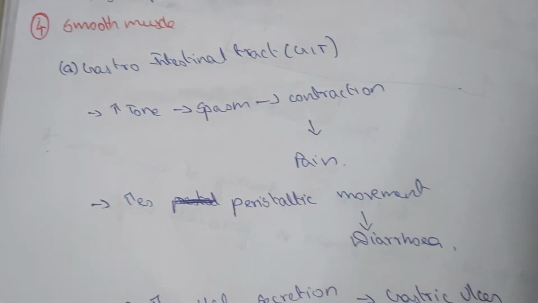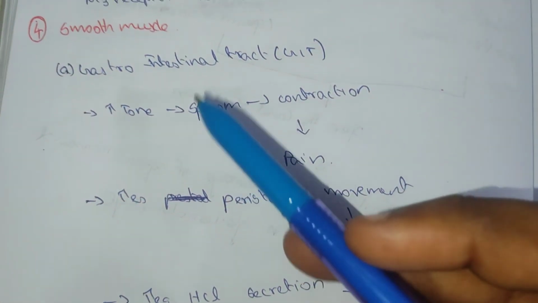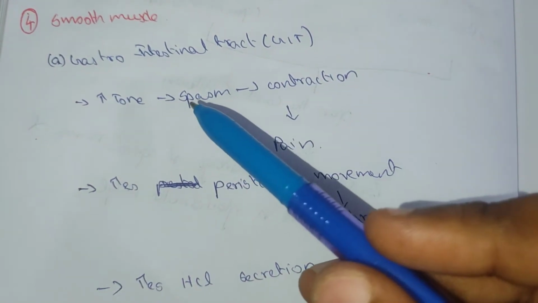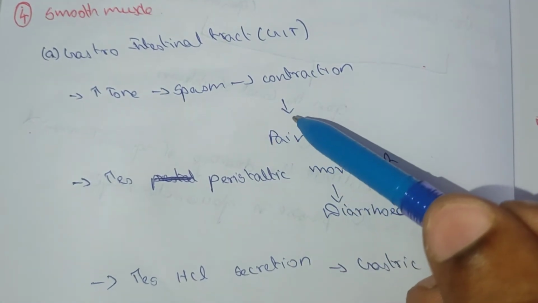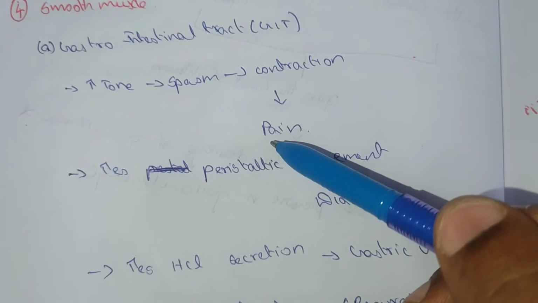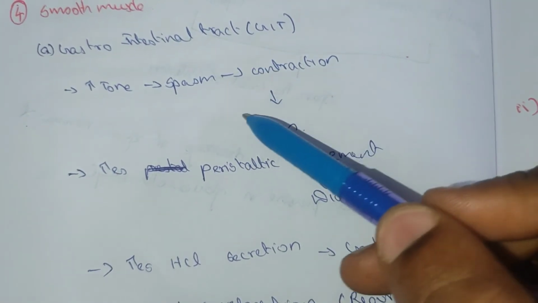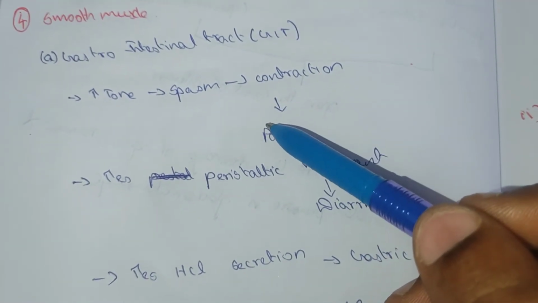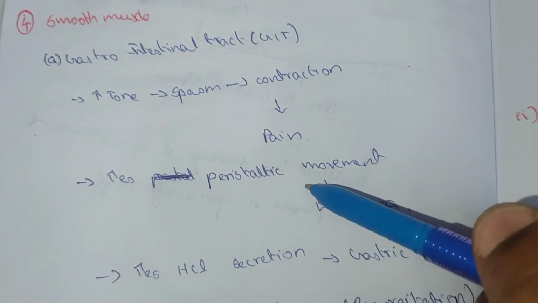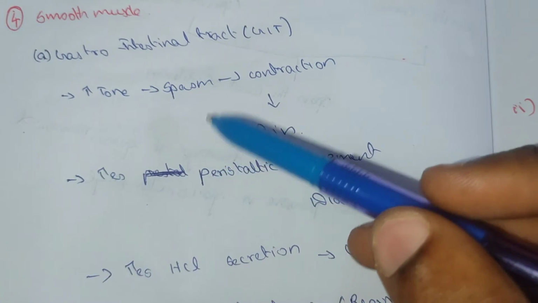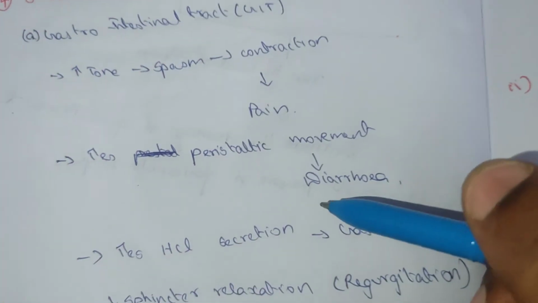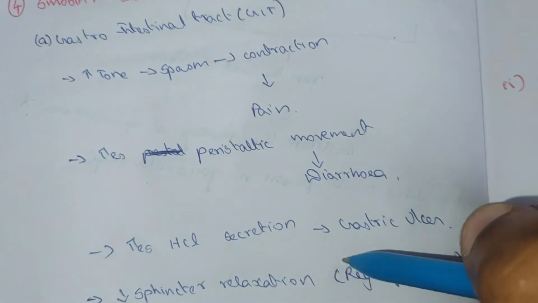In smooth muscles, the gastrointestinal tract, there is increased tone and increased spasm, so there is contraction and pain. When the smooth muscles contract in the gastrointestinal tract, there is pain. There is increased peristaltic movement because of the action of acetylcholine in the smooth muscles, so there is a chance of diarrhea. Increased HCl secretion.